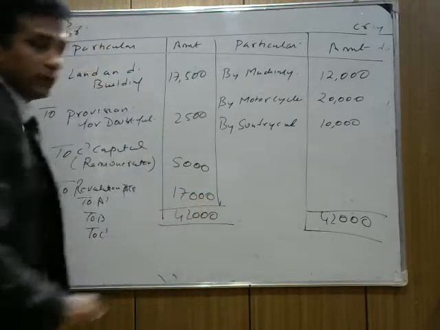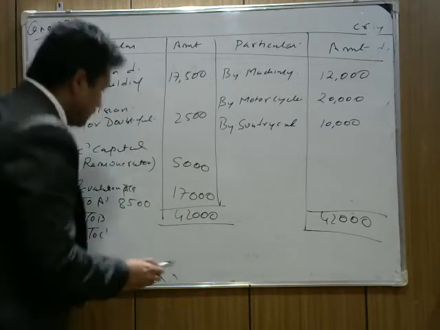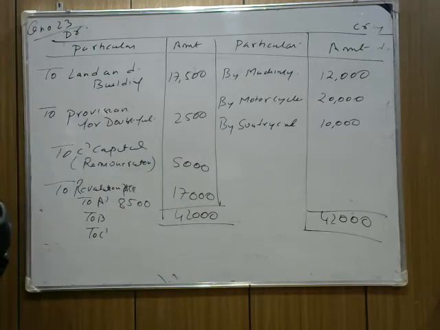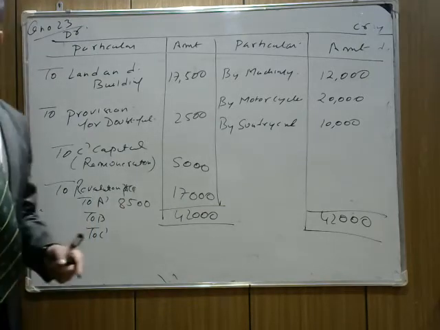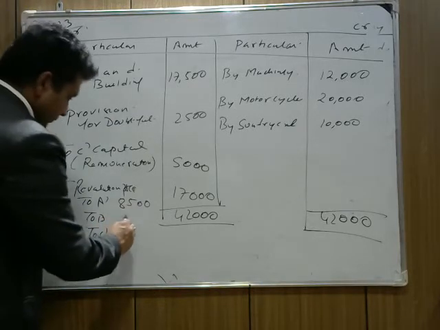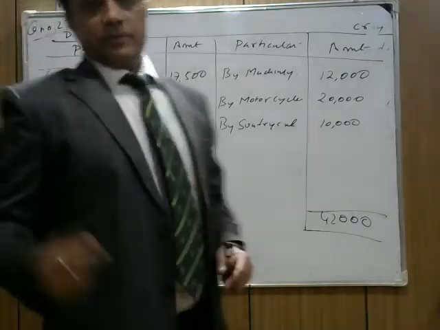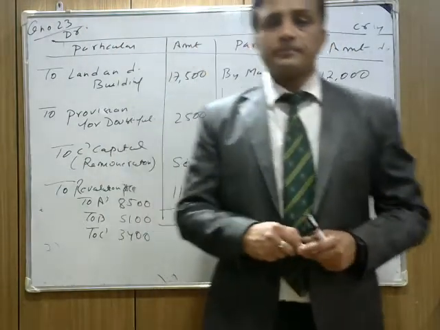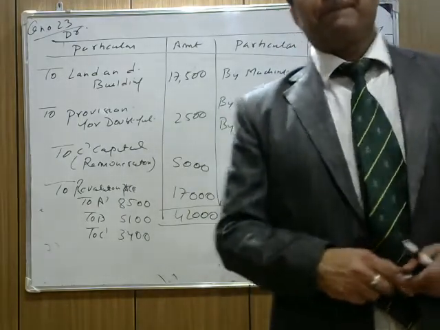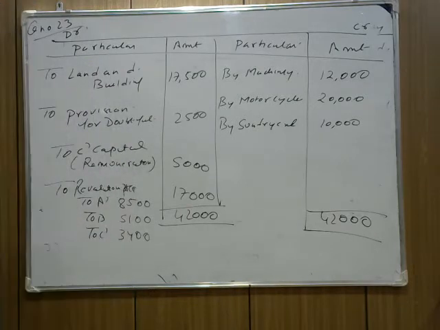Now divide 17,000 in the old ratio. What is the old ratio? Check again. The old ratio is 5:3:2. That comes to 8,500 for A, 5,100 and 3,400. Now check again. I hope this question is clear. This part is clear. Okay. Now, what are we going to do after this? We need to pass the journal entries. Now, how can you pass the journal entry in the question?